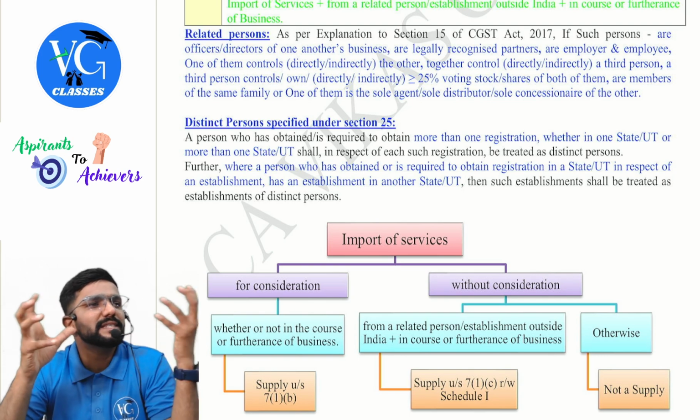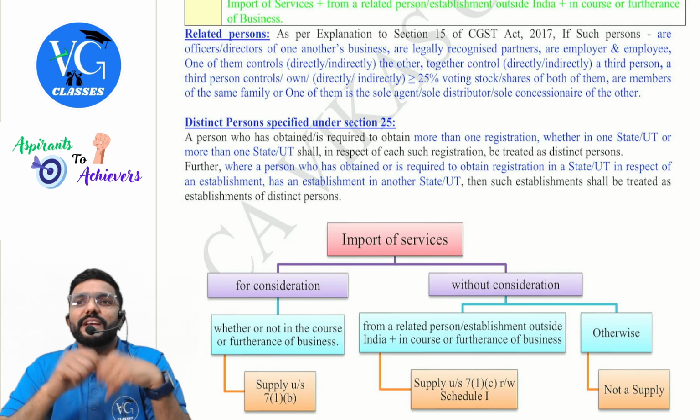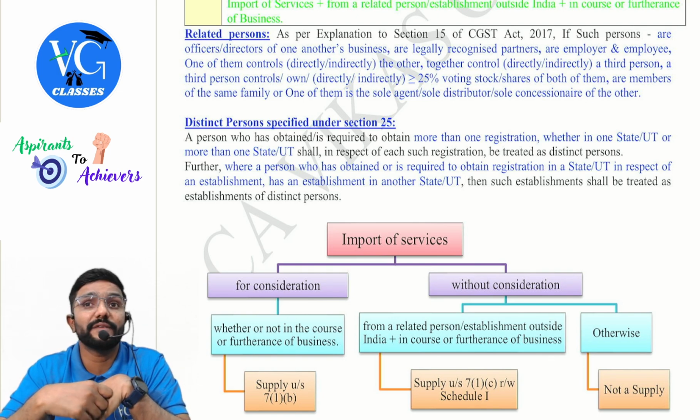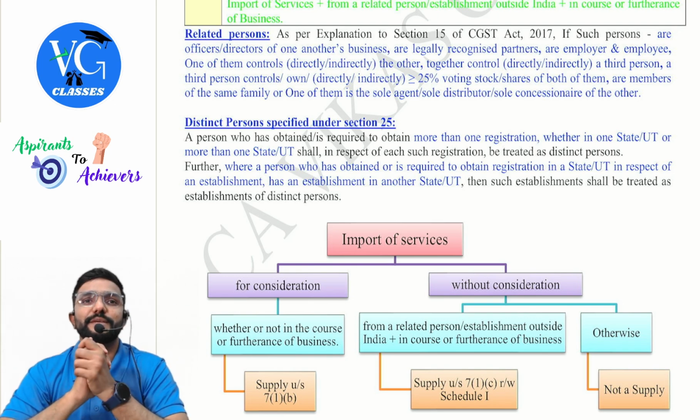Now, is my Karnataka business and Rajasthan business connected? Yes, because the same person is carrying on. It is treated as establishment of distinct person. Even though it is not separately registered, we are not calling it distinct person. It is establishment of distinct person.